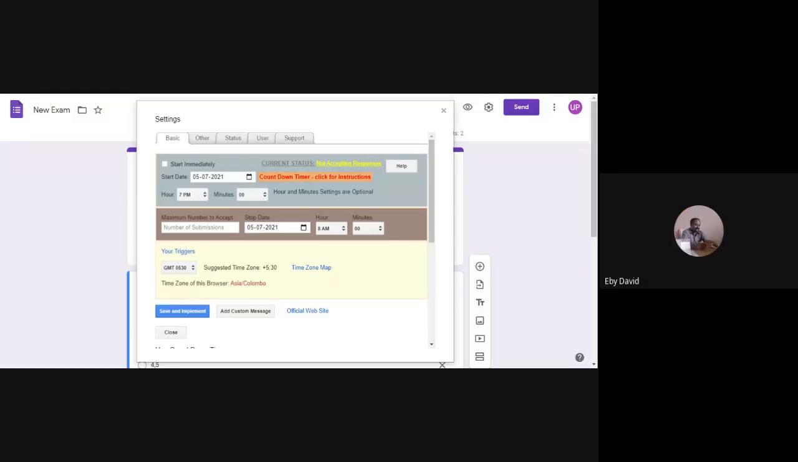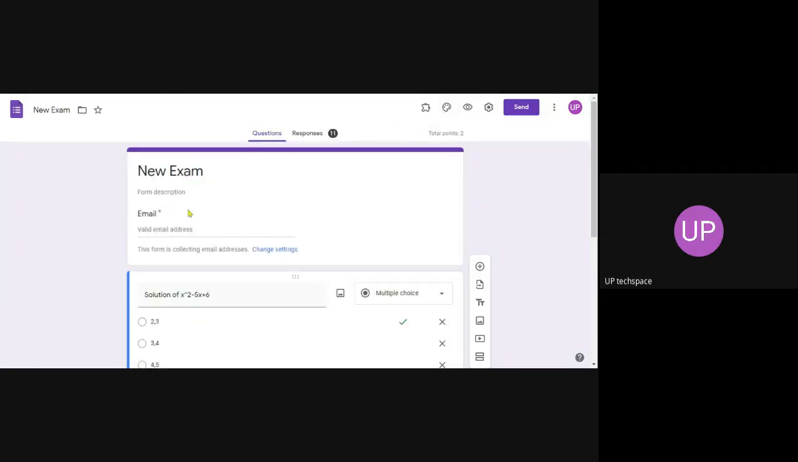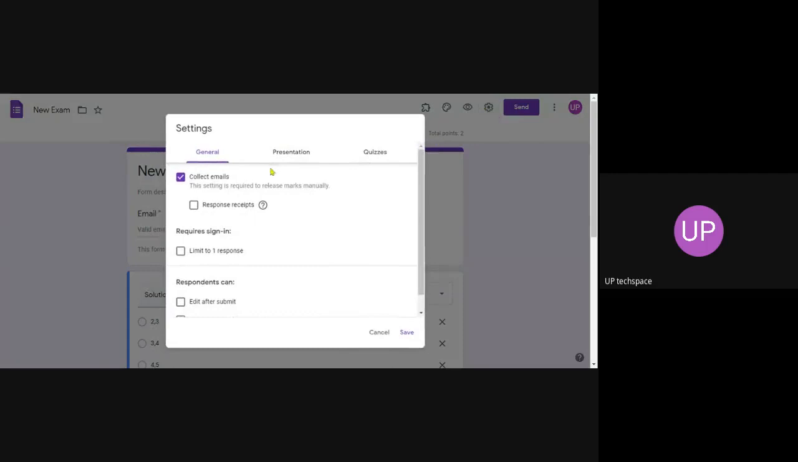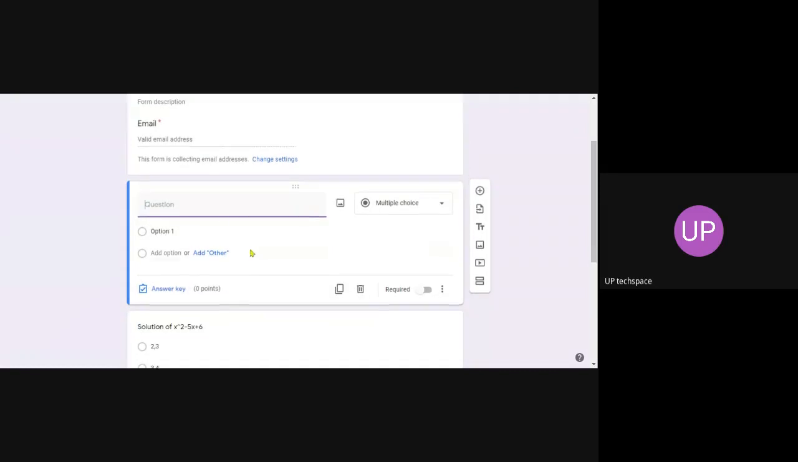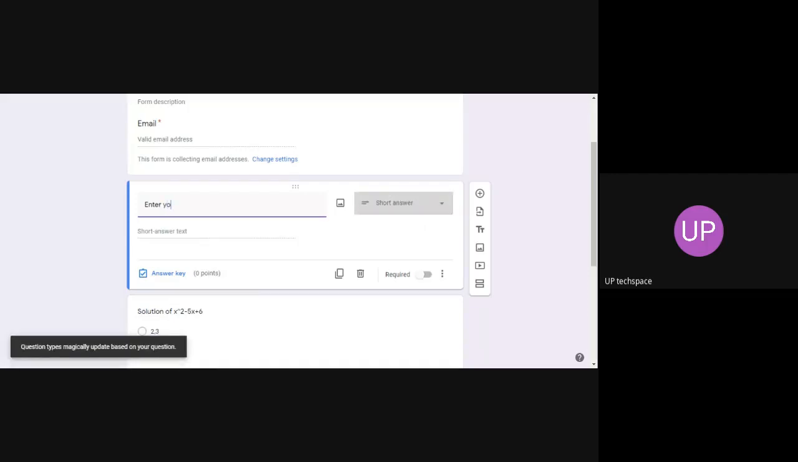Then is it possible to know the mail ID of a person who submitted, the student? Definitely. We can either make settings, collect emails. Okay, collect emails, we can tick this particular tab and get the email ID, or we can add a question itself. Okay, we can add a question, enter your email. Enter your email. So please say the timings once more, sir.